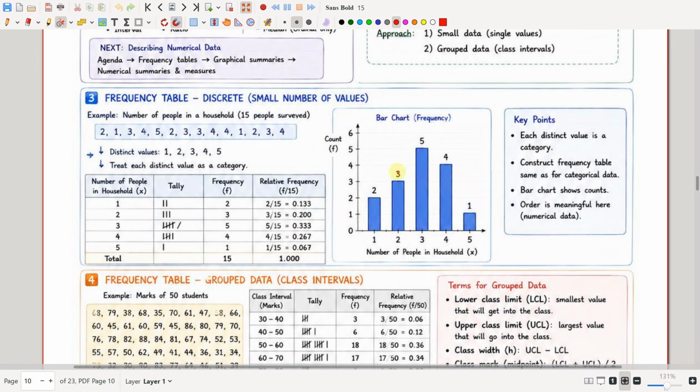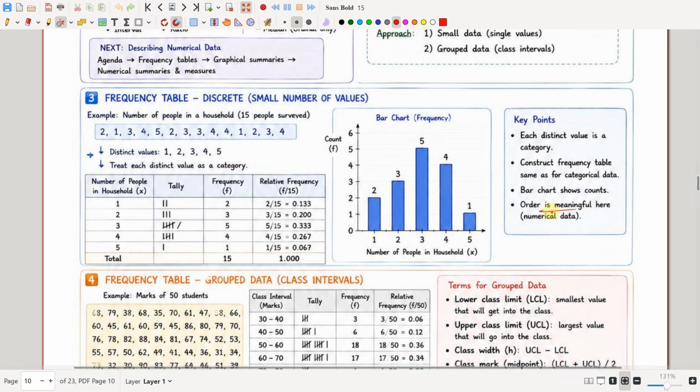Okay. So the bar chart will be used to represent the frequencies. So the key point is each distinct value should be a category. Each distinct value, that is 1, 2, 3, 4, 5, should be a category. Construct a frequency table the same as for the categorical data. No special methods for numerical data. We have to construct the bar chart as we constructed for the categorical data. Okay. And the bar chart shows the counts of each distinct value.